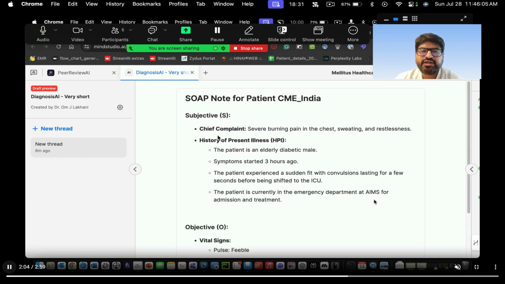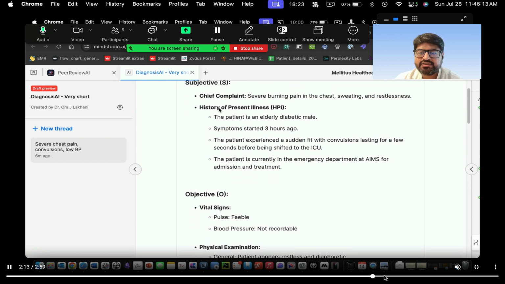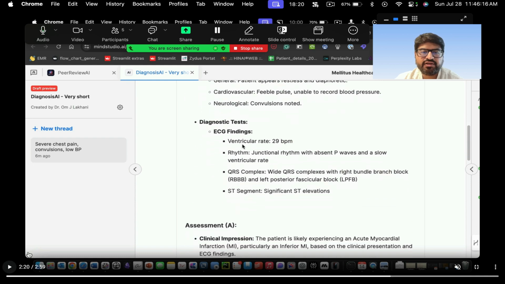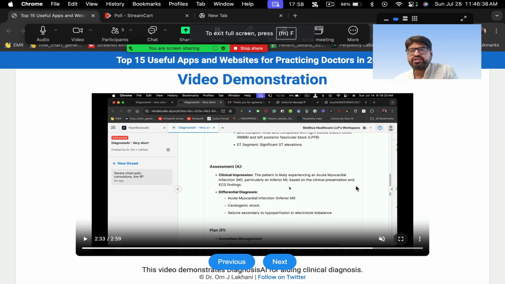So the SOAP note is like this: subjective, clinical complaints, severe burning pain, history of presenting illness, the objective signs, vital signs, other things, right? The ECG findings, okay? So the diagnostic test, ventricular rate was 29. This is all the diagnosis which it makes on its own, right? Junctional rhythm is there, QRS complex is wide, there is significant ST elevation, and so on, and then it makes the final diagnosis. The patient is likely experiencing acute MI, particularly inferior wall MI based on clinical presentation. It then gives you some differential diagnosis also and gives you the plan of management also, right? So this is the whole idea. It's a streamlined diagnosis system where, step by step, you can make the entire diagnosis.